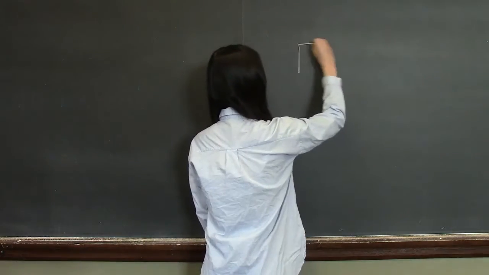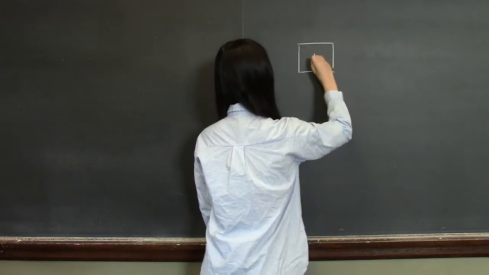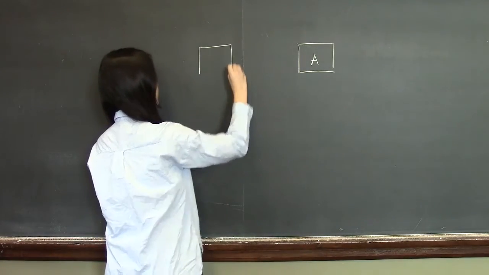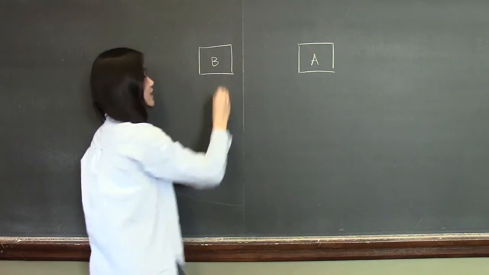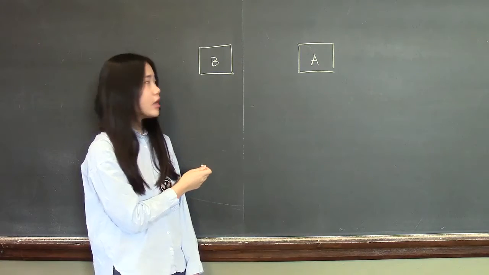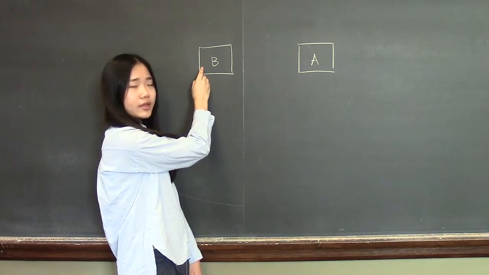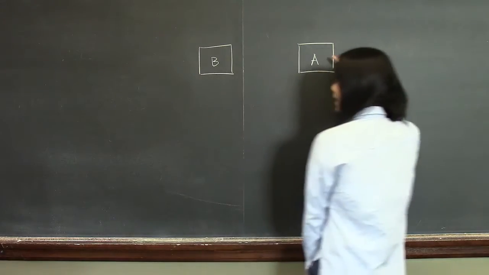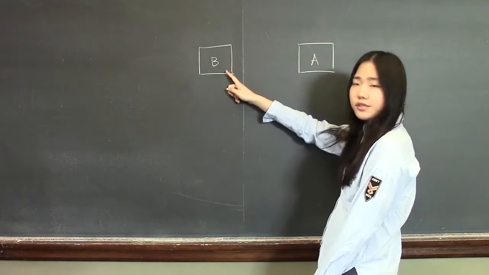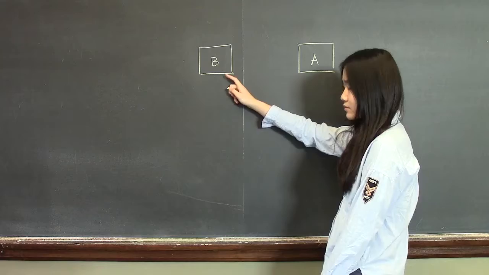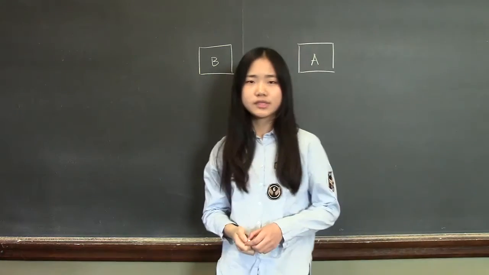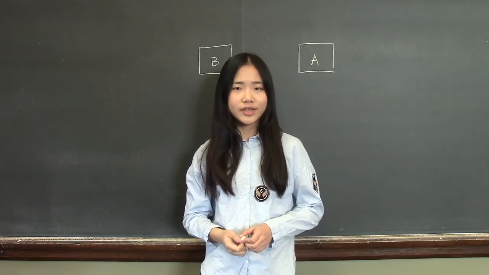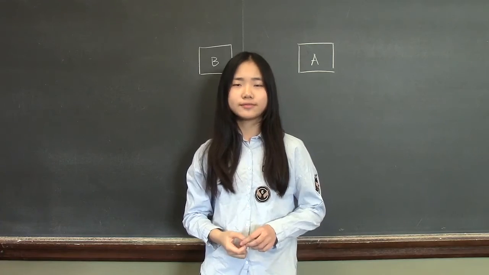We have an object A and an object B, and they are moving relative to each other. So from the frame of reference of B, the length of A is contracted. But from the reference of A, the length of B is contracted. But from our frame of reference, the object that's actually moving has a length contraction.